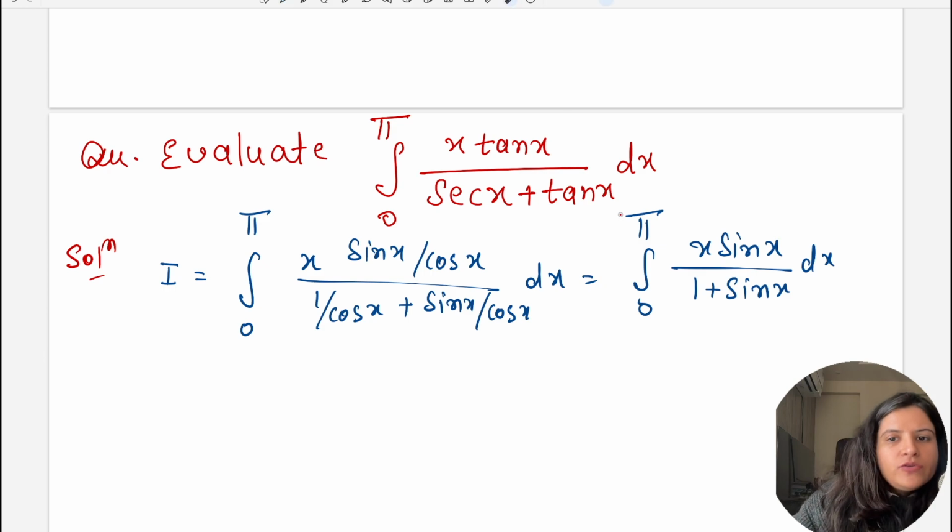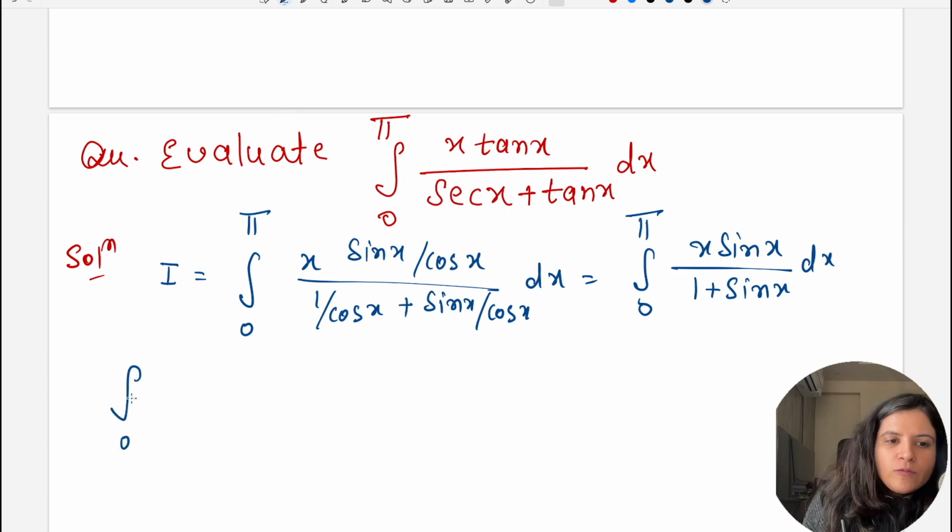Now whenever you see such a question where the limit is from 0 to pi and inside there is sin x, so what you can do is you can use the property of definite integral कि you can change x to pi minus x. You can change x to pi minus x, our integration will remain the same. That is the property of the definite integral.